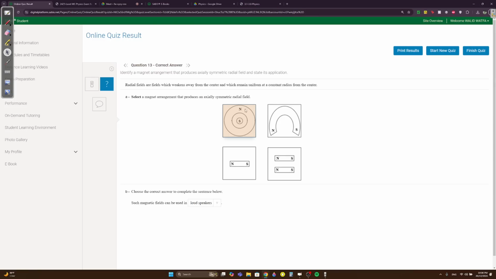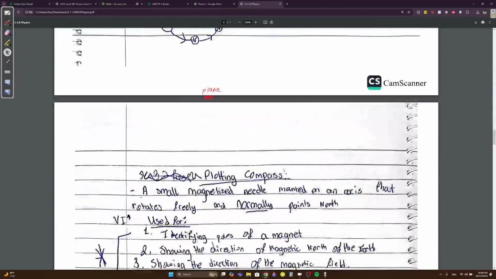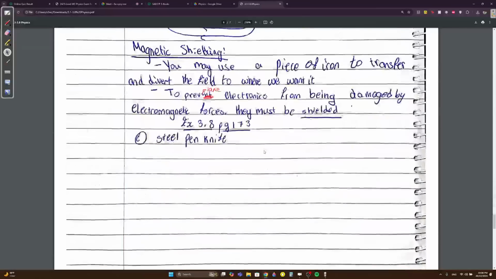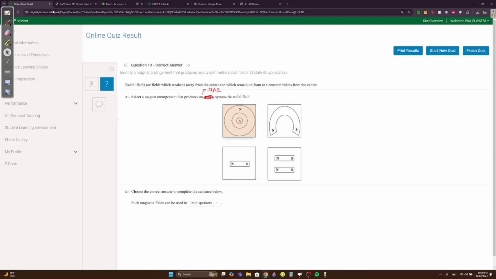Okay, you should remember the axially symmetric radial field, just memorize this, okay? Honestly, you want my honest opinion? Knowing the physics regional, what he's going to ask is going to be the plane. It's called plane symmetric. Yeah, they're going to ask plane symmetric. Okay. Honestly, that's what I feel. But know this. Of course, know this. Axially symmetric is the one for the loudspeaker.